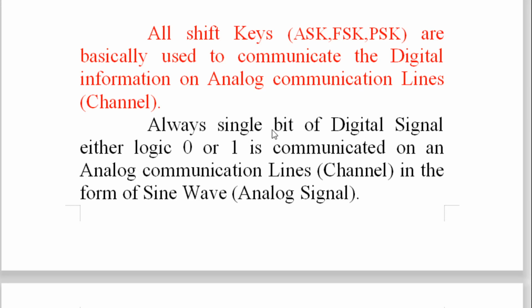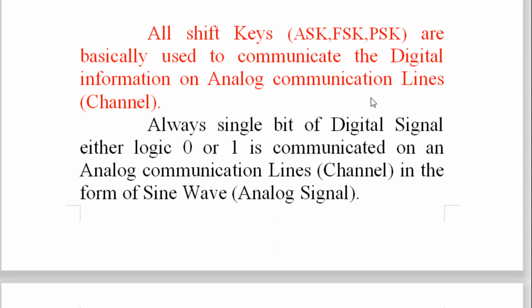So always a single bit of digital signal, either logic 0 or logic 1, is communicated on an analog communication line, that is channel, in the form of sine wave. In the form of sine wave, because our problem is what? There is a communication channel. That communication channel is an analog communication channel or analog communication line. The name itself clearly indicates it carries only analog signal.